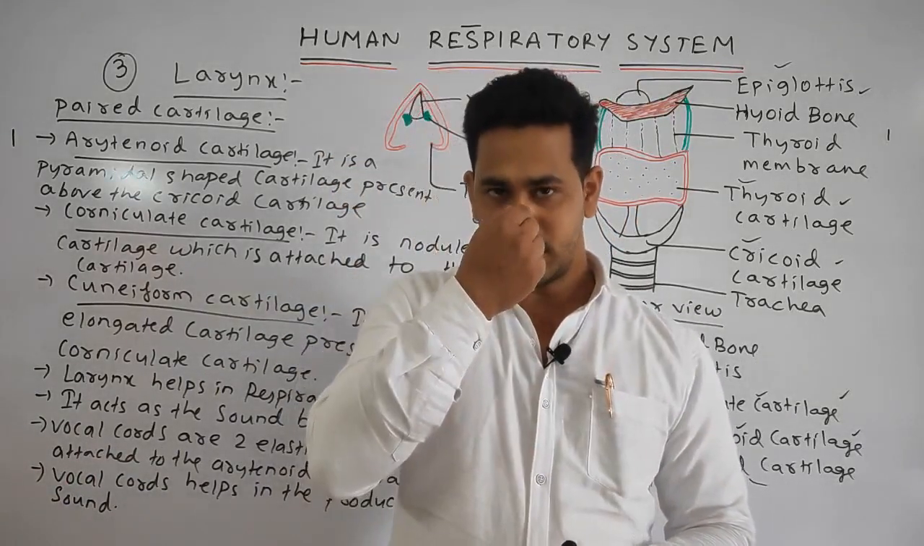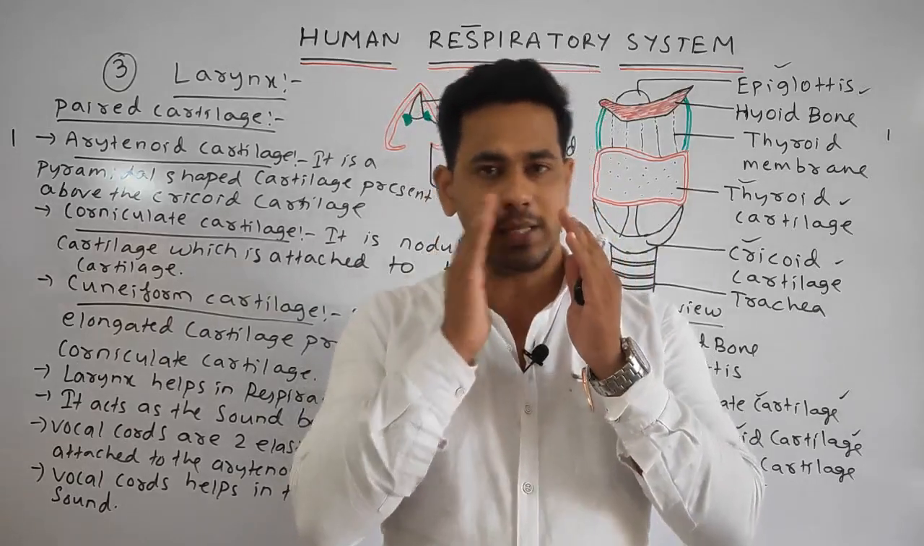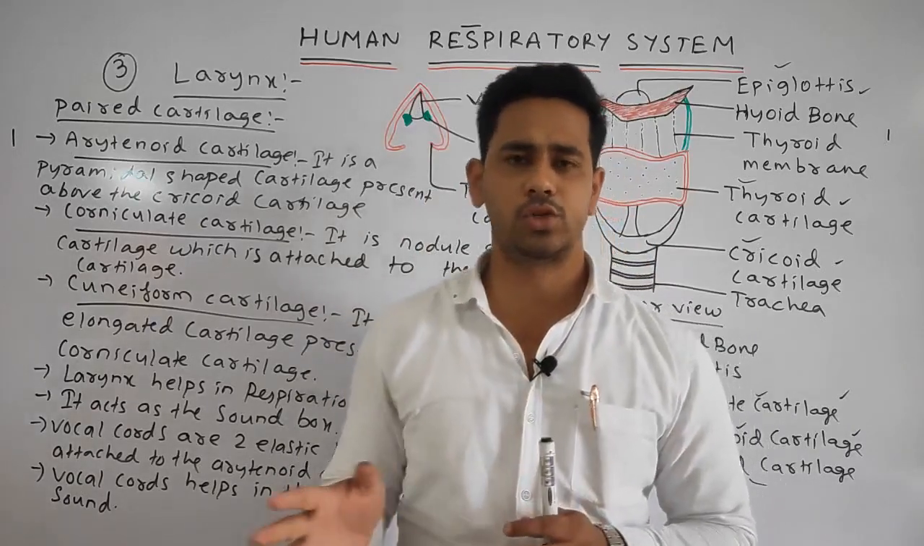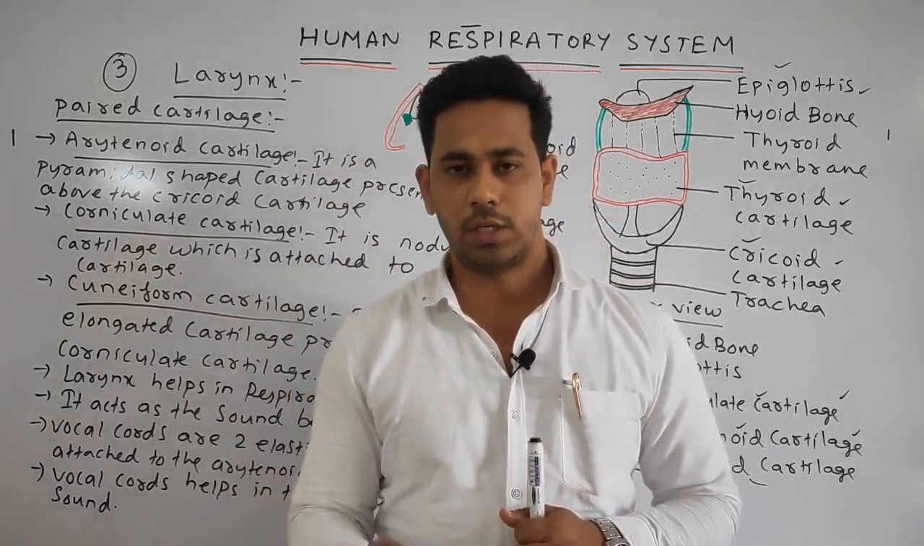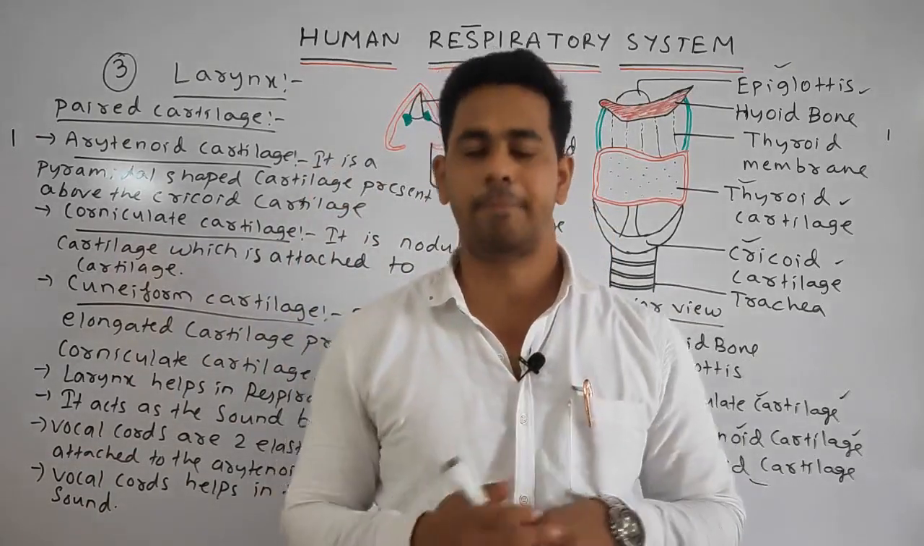Also, the nasal chamber is divided into the left chamber and the right chamber by the nasal septum. We discussed many points under the anterior vestibular region, respiratory region, and the olfactory region, which helps in identifying different types of smell.